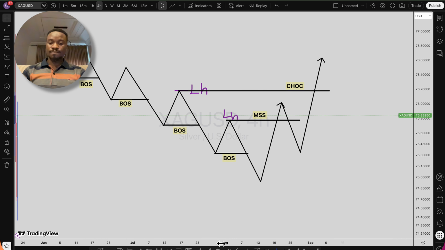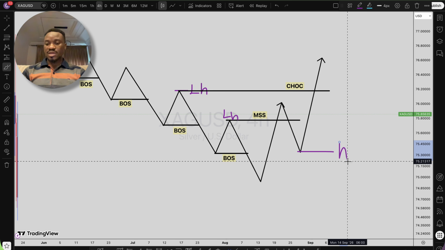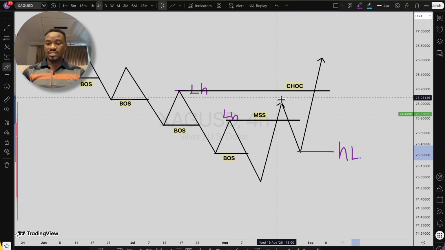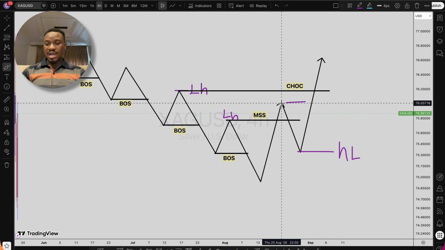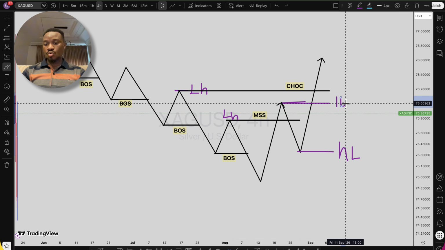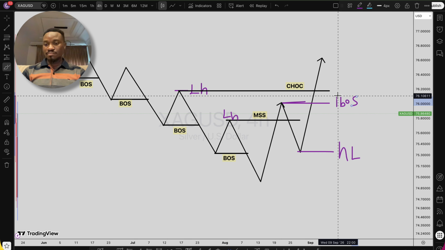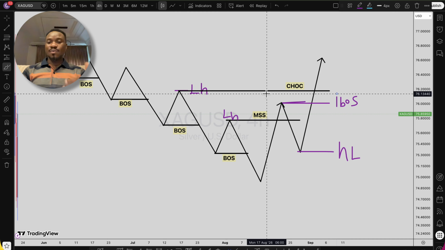And you can see right here, this would be our first higher low in this market, and you can tag the break of this level right here as what we call our internal break of structure, which will be IBOS. You can see that this is our internal break of structure because it is inside our change of character.